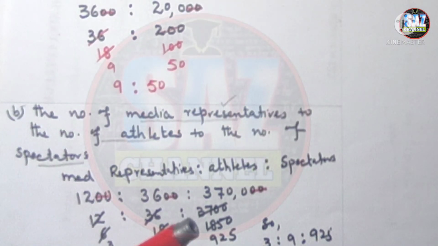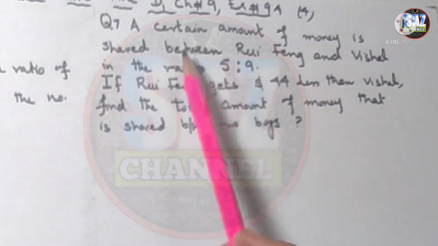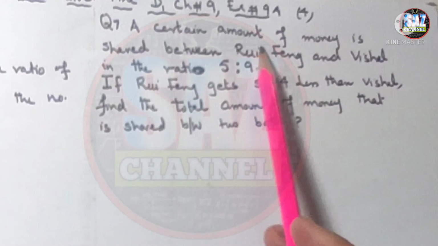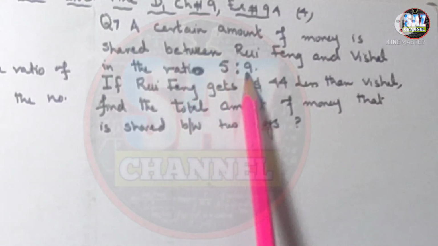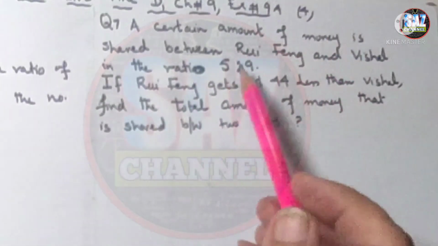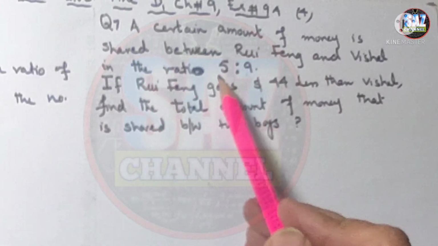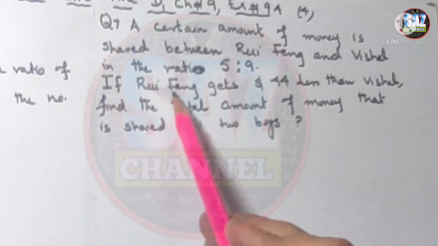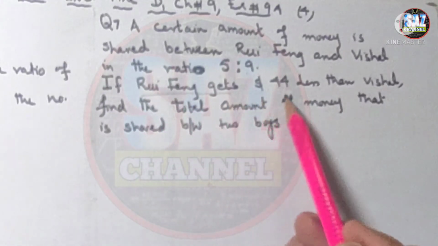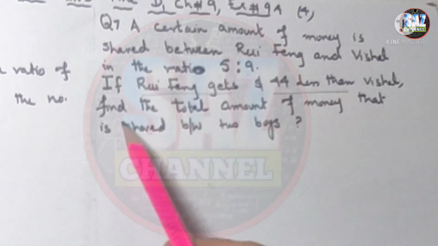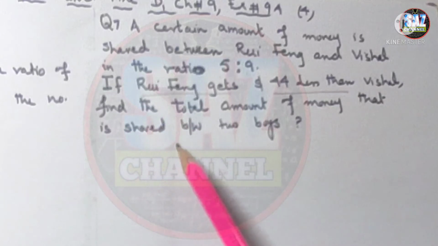Let's move to the next question and first read it. Question 7 says a certain amount of money is shared between Rui Fang and Vishal in the ratio 5:9. If Rui Fang gets $44 less than Vishal, find the total amount of the money that is shared between the two boys.